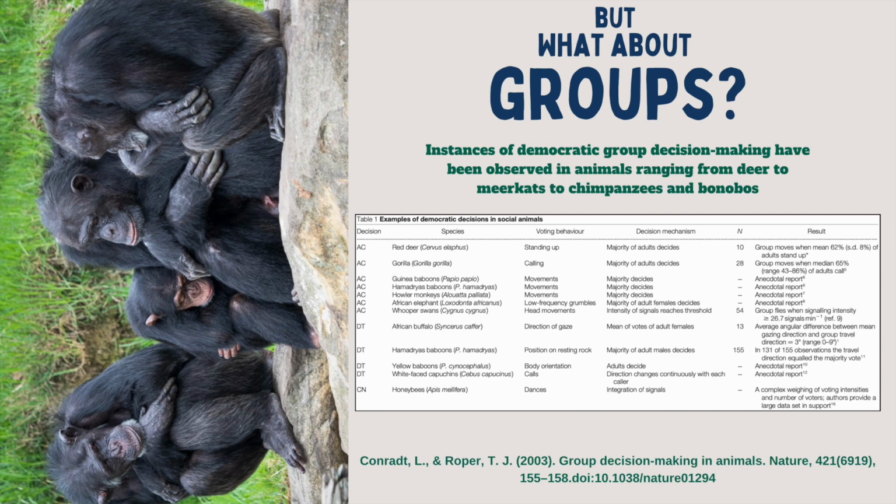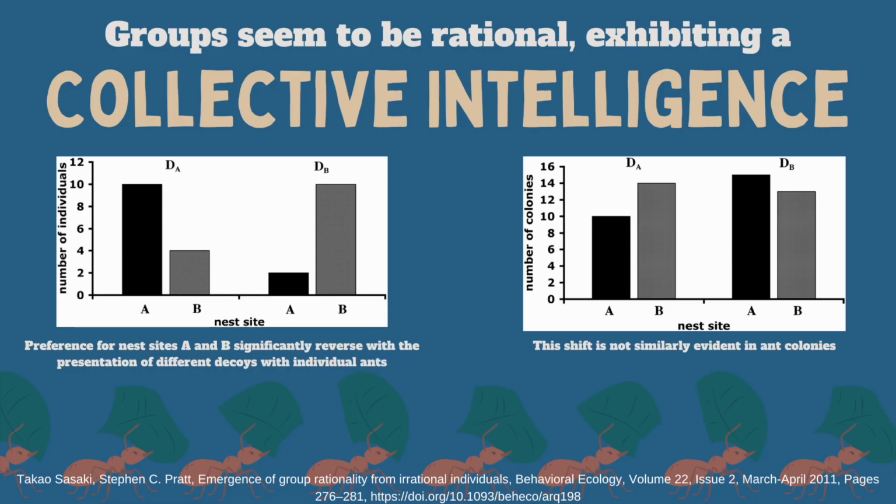Still, individuals often make decisions in groups and not individually. Social animals tend to live in communities and forage together, necessitating decision making at a larger scale than that of just an individual. The question then remains about how these decisions are made. Studies by Sasaki and Pratt in acorn ants and rock ants have found that individually irrational ants start displaying increasingly rational behavior when in colonies.